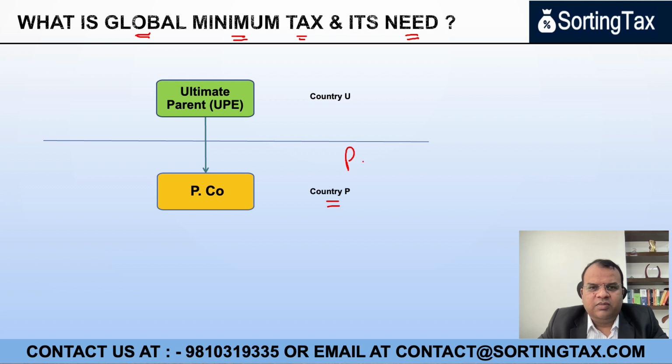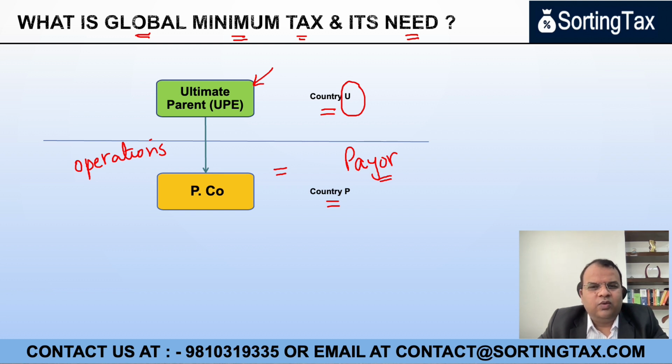P is used here because we will be taking this as a payer. So this company might be the one which has operations. This is the country where the head office or the main entity is situated. Now, they may be earning profits in this country. They may be earning profits in the country where the ultimate parent entity is.